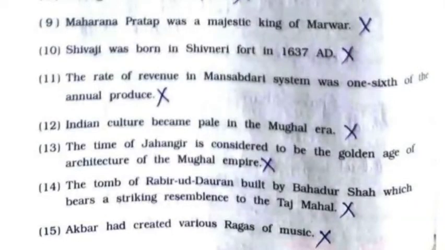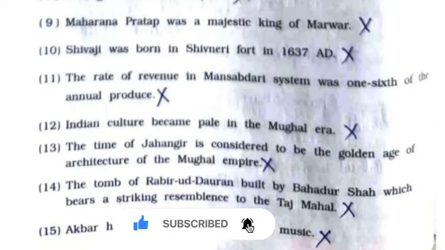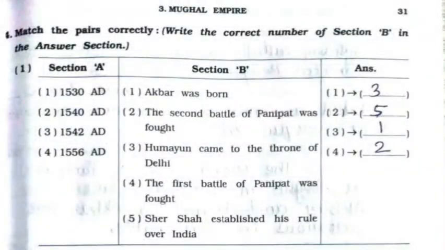14th, the tomb of Rabi'ud Dauran, built by Bahadur Shah, which bears a striking resemblance to the Taj Mahal, it is false. 15th, Akbar had created various ragas of music, it is false. Now we'll continue with question number 6, that is match the following.